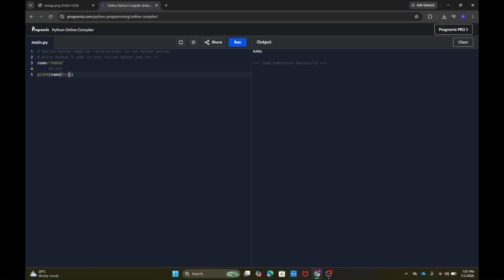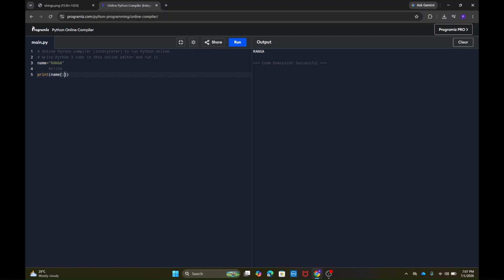So in order to print the whole string, you have to use 0 to 5. That will get the whole string printed on the output screen. But there is another method to print the whole string. You just remove the stop section, don't write anything. So that will take up to the end of the string. So now you can see, yeah, the total string gets printed. And what if I remove this as well? It gets the total string printed. So this will be the default value, start and stop will be stored, and everything which is present in the string gets printed.